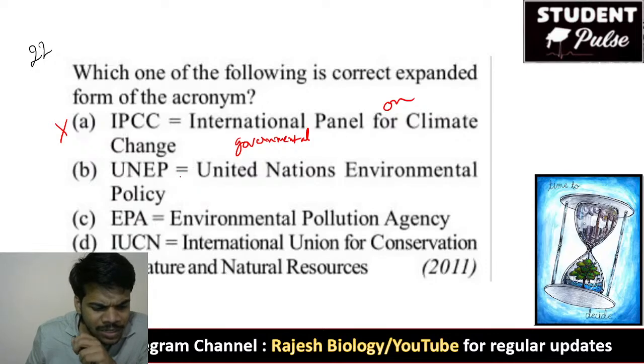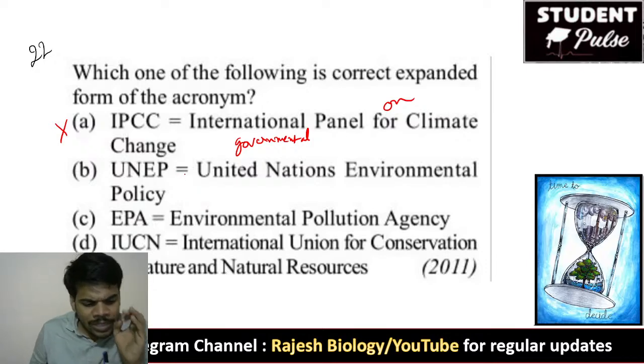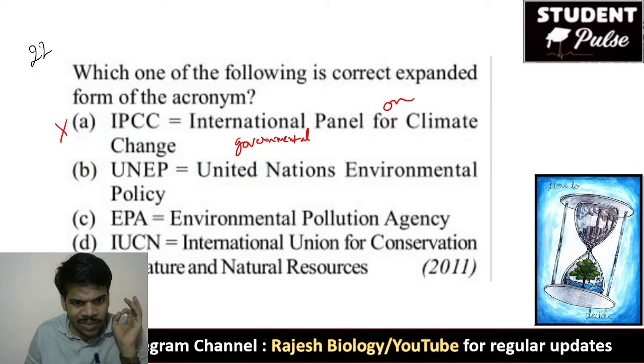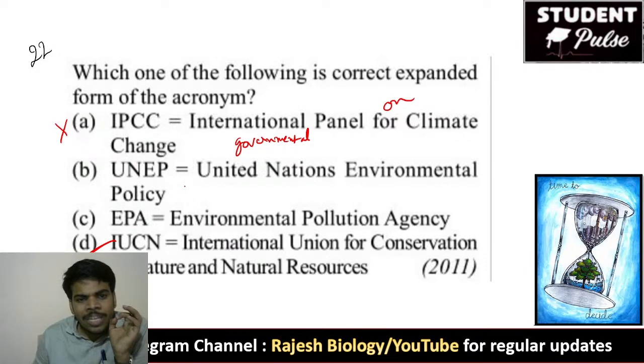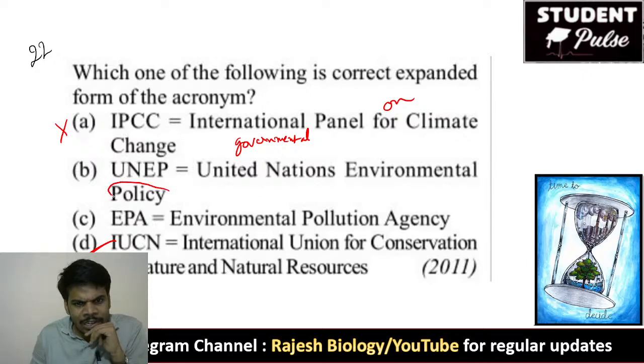Yes, Hama Prasad, welcome. And what you said is right. IUCN, International Union of Conservation of Nature and Natural Resources. 22nd question, the right answer is that one. Very good, Madhu. UNEP, United Nations Environmental Policy. Actually, it is United Nations Environmental Program.